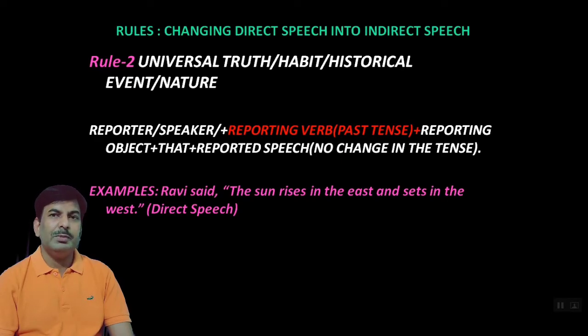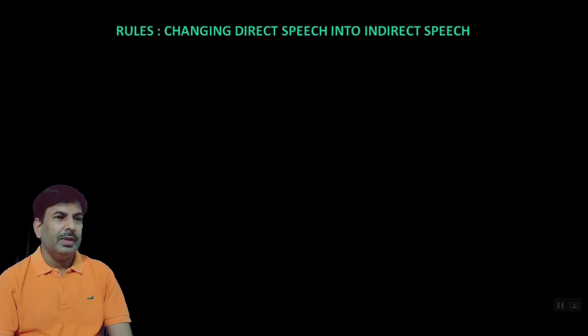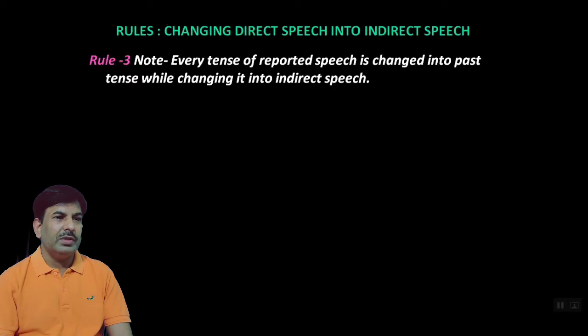So the reported speech expresses here the universal truth. So that's why there will be no change at all in the indirect speech. We can see the answer. Ravi said that the sun rises in the east and sets in the west. This is indirect speech.